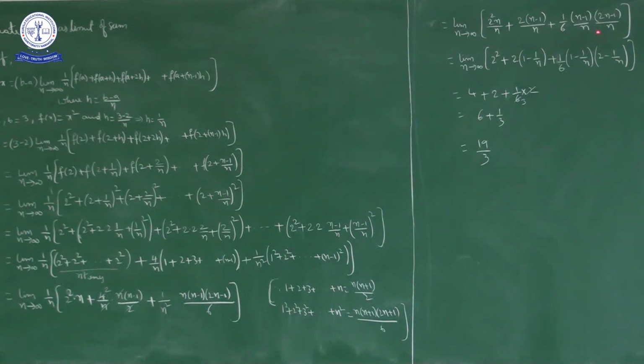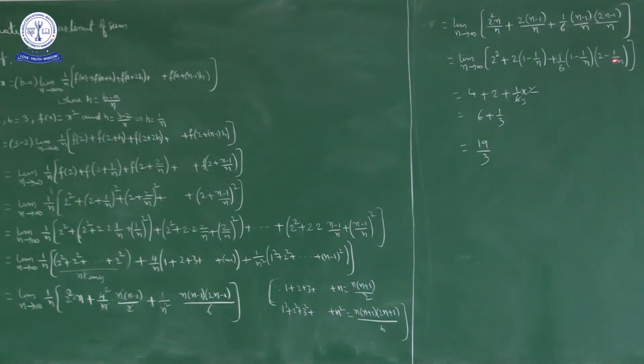Okay, now here n gets cancelled, so this is 2 square plus 2 into n minus 1 by n, so nothing but 2 into n by n is 1 minus 1 by n. So 1 minus 1 by n plus 1 by 6 into, in this bracket 1 minus 1 by n, here 2 minus 1 by n.